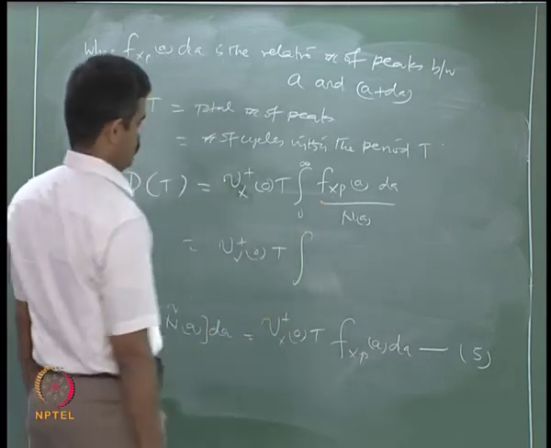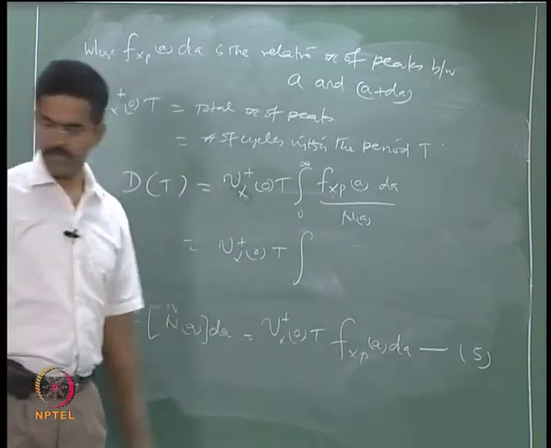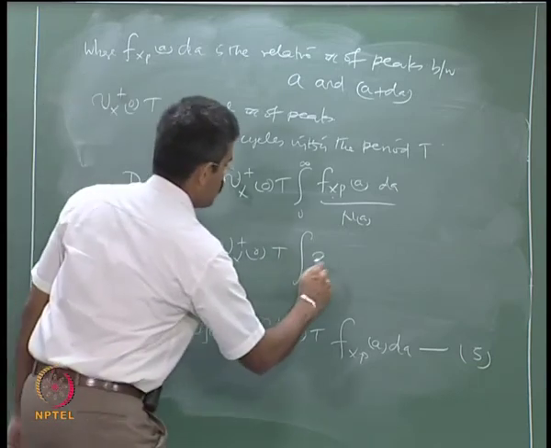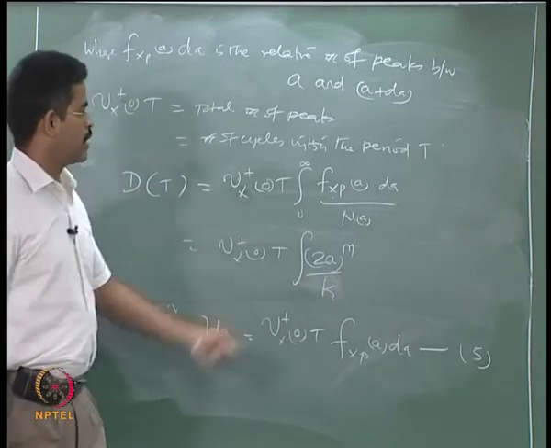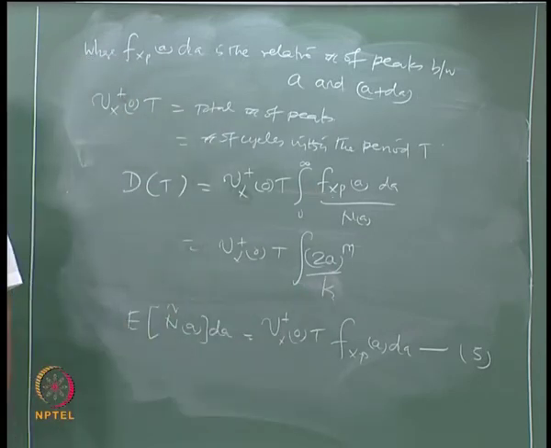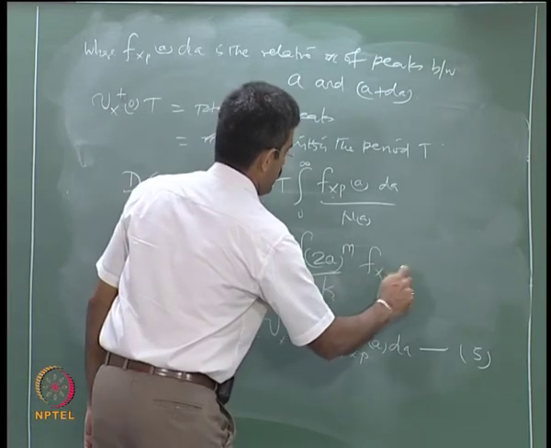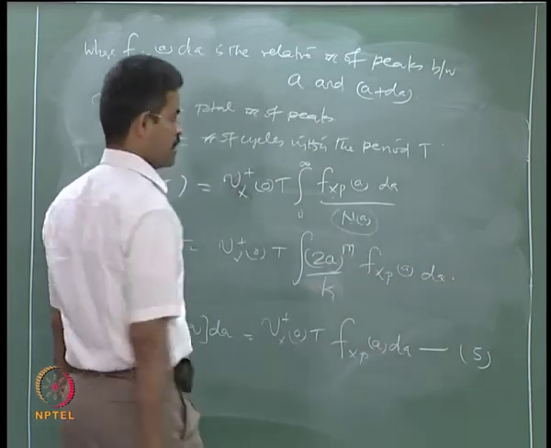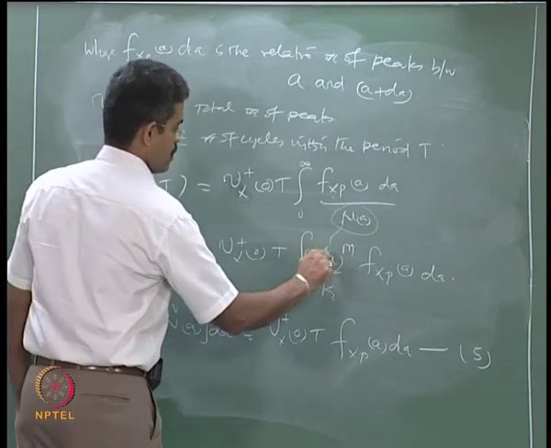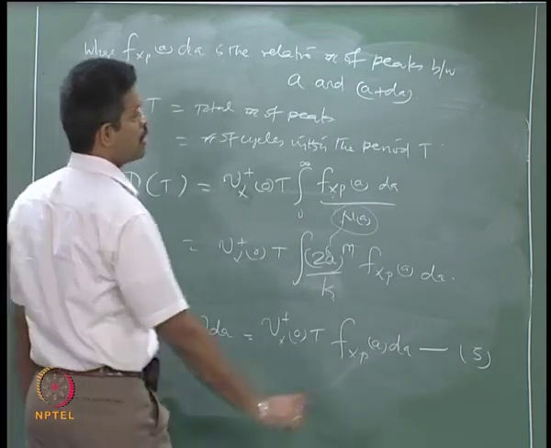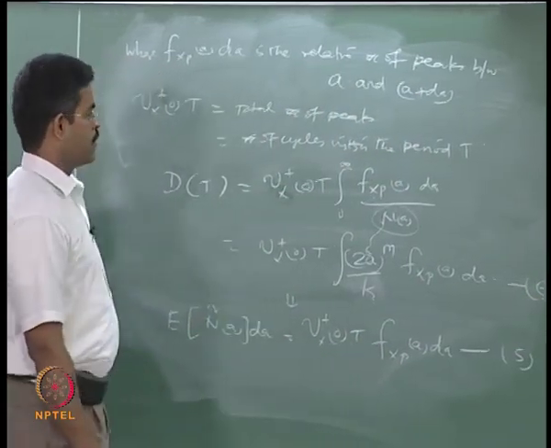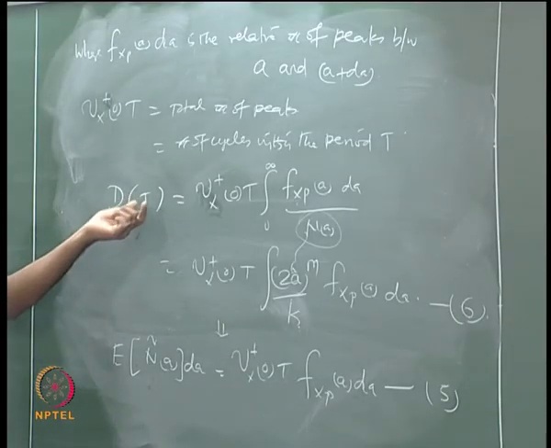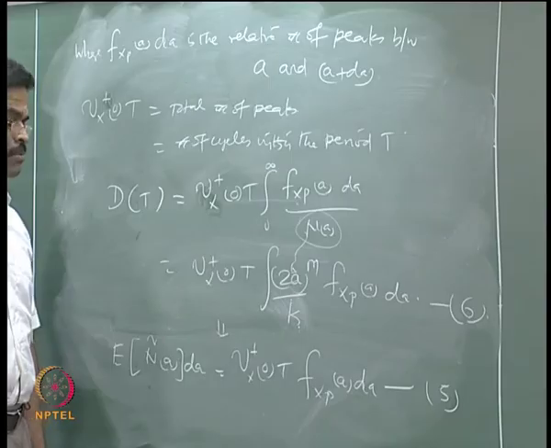We already know this value N of A, which is 2A to the power m, where 2A is the stress range, by K. That is what I am calculating this value as N of A. So, f x p of A dA can be estimated directly using the first equation, and this is what I am substituting. I call this equation 6. So, we will continue this simplification, then integration of this to get the service life T or the lifetime T estimate in the next lecture.